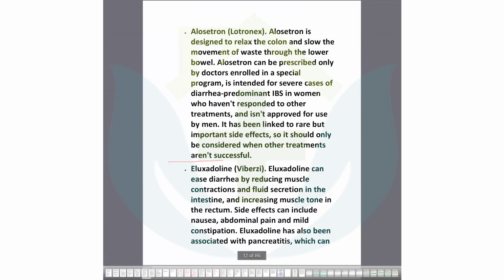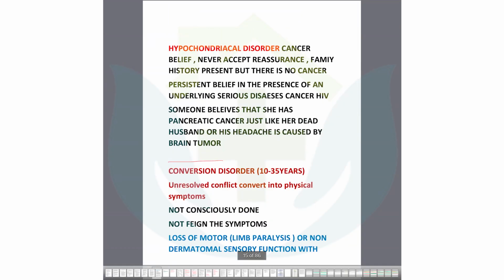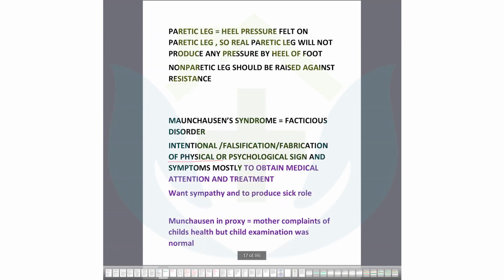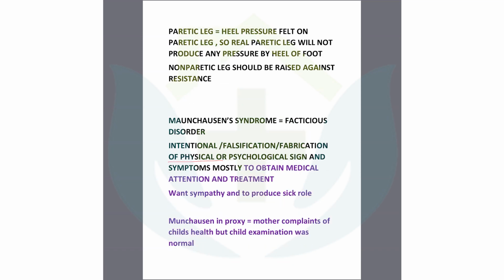So we know about somatization disorder. Now we have a few minor things that are also important. You should revise them very clearly, like Munchausen syndrome. Did you hear about this, malingering type of questions? Factitious disorder. Munchausen syndrome is known as intentional falsification or fabrication of physical or psychological signs, mostly to obtain medical attention and treatment, or sympathy. Munchausen syndrome is a factitious disorder. This is intentional. Look, this is not somatization disorder.